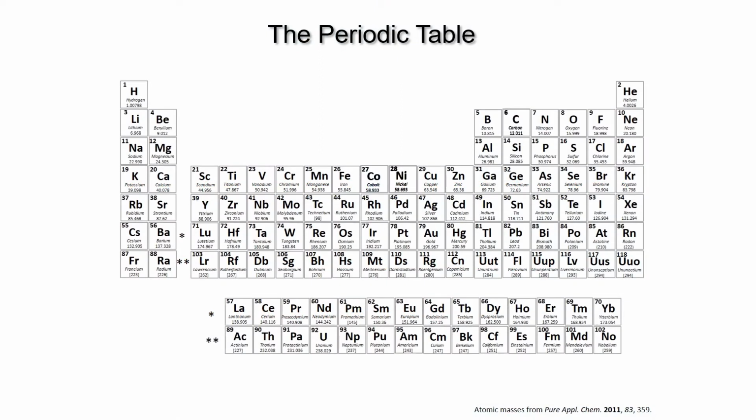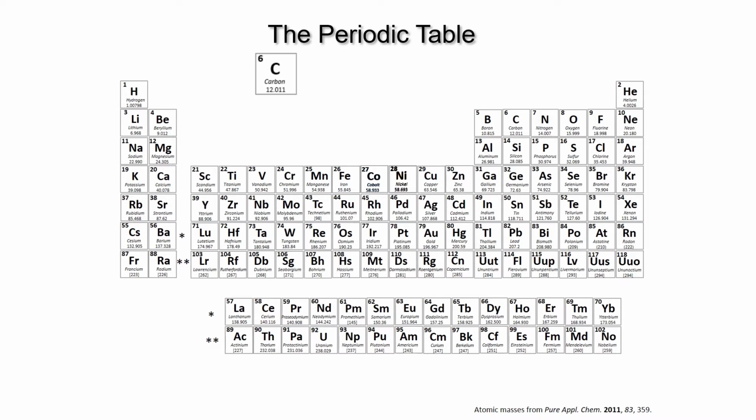When looking at the modern periodic table, you see for each element a number in the top left corner, which denotes the atom's unique atomic number for that element. Looking closer at the table, we see that each element is shown with its name and atomic symbol, and at the bottom is shown the relative atomic mass number based on the carbon-12 atomic standard. The oxygen standard was abandoned in the 60s.